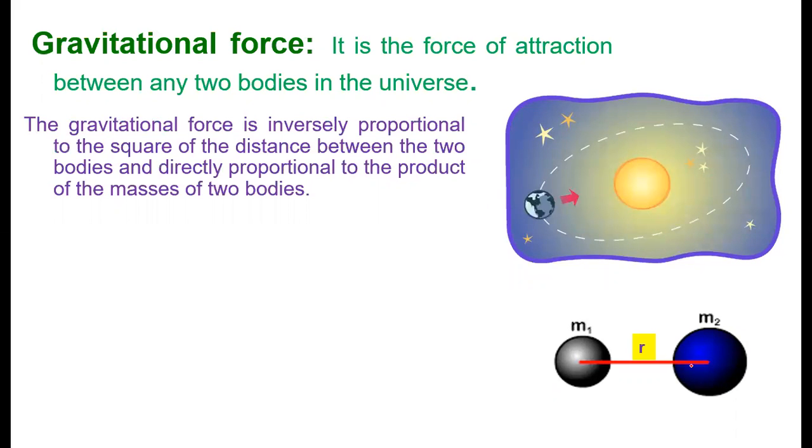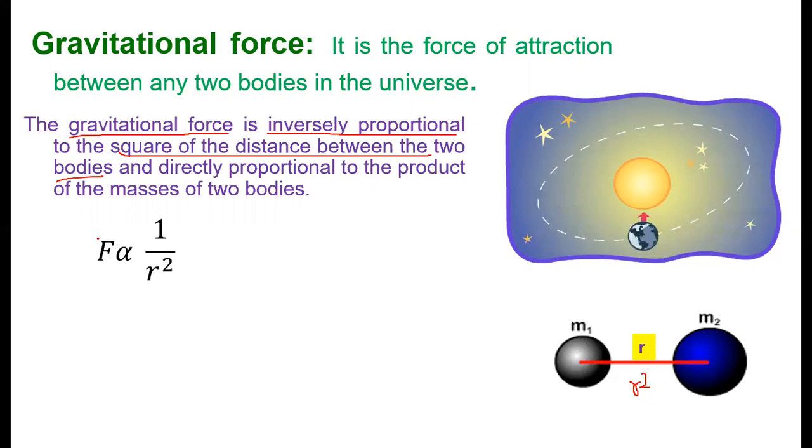The gravitational force is inversely proportional to the square of the distance between the two bodies. What is written? Gravitational force is inversely proportional to the square of the distance between two bodies. So what is the distance between two bodies? The distance between two bodies is r. It says the square of the distance. And gravitational force is inversely proportional.